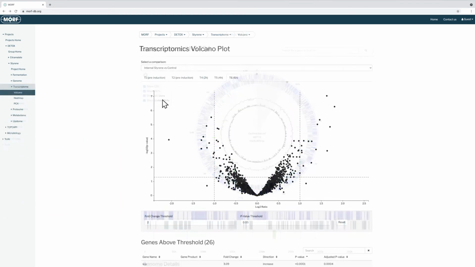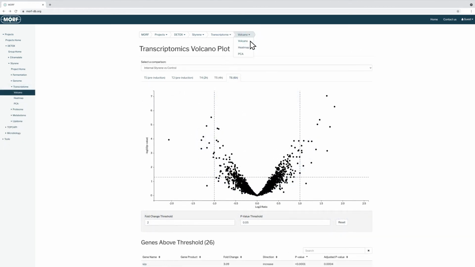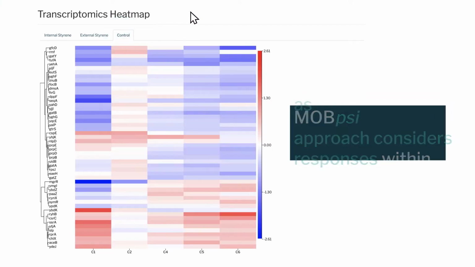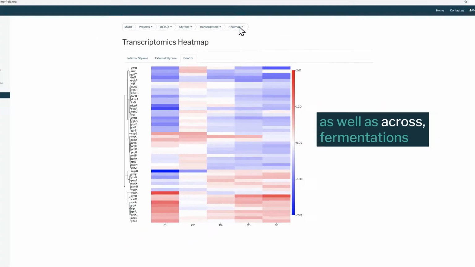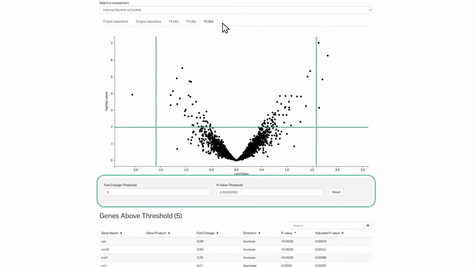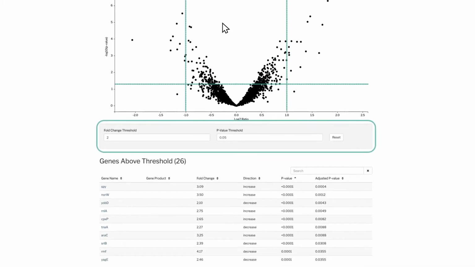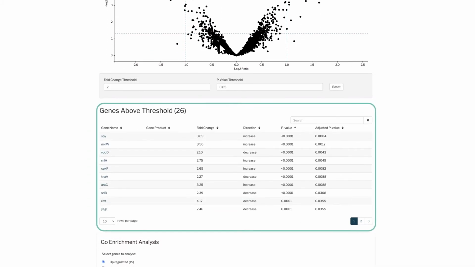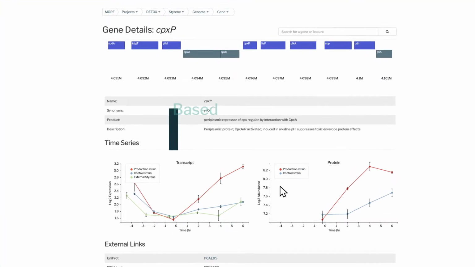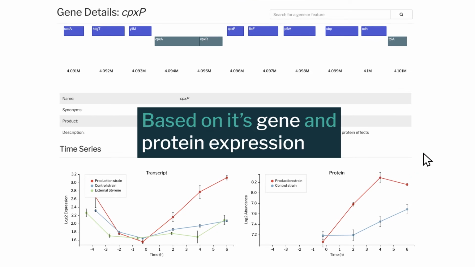The transcriptomics and proteomics are displayed in volcano plots and heat maps. The MOBSI approach considers responses within as well as across fermentations. The fold change and p-value thresholds can be adjusted, and Morph gives a list of genes above those thresholds. The ability to display different types of omic data together enables identification of positive and negative correlations. For example, CPXP was identified as a gene of interest based on its gene and protein expression.